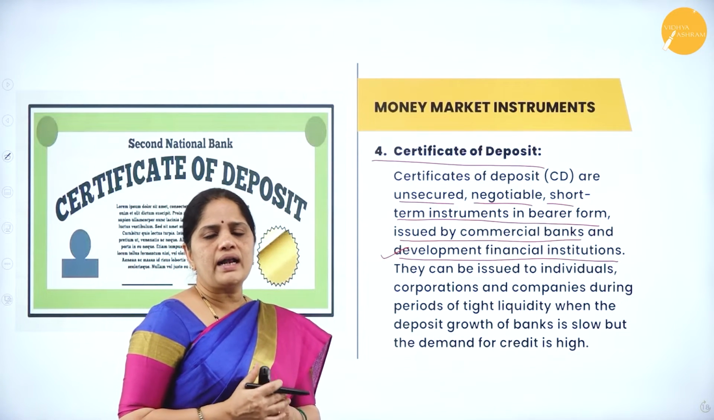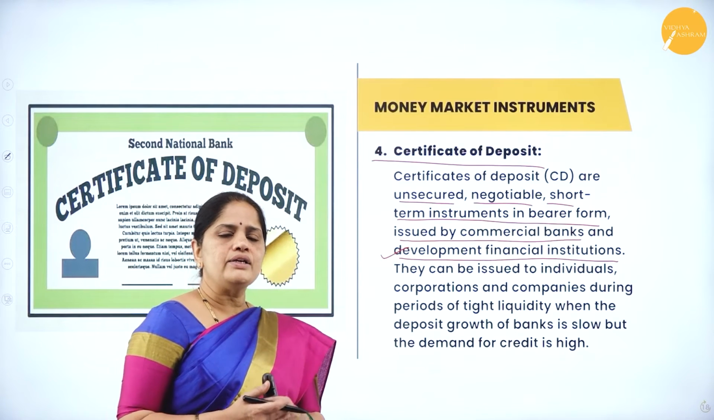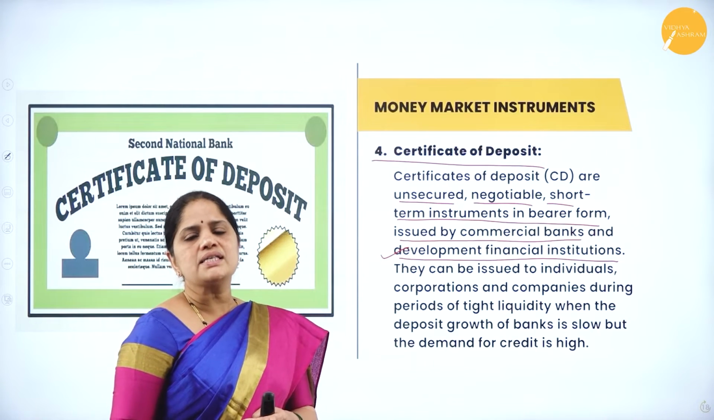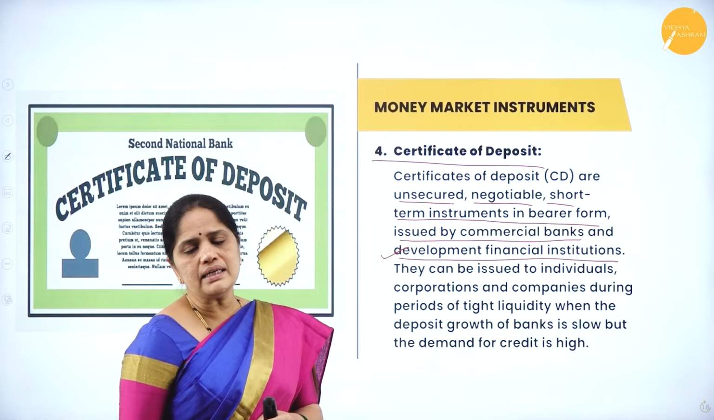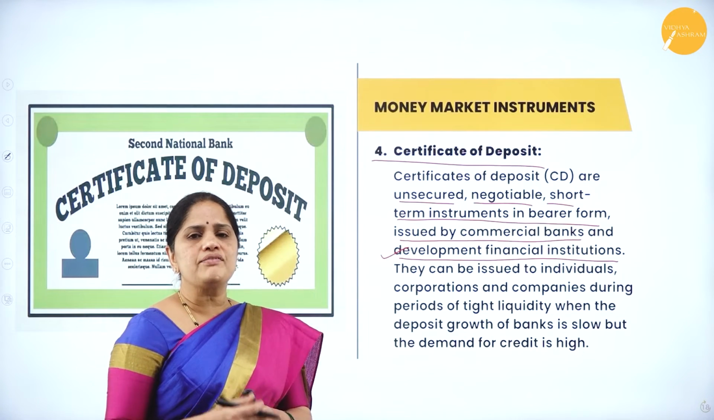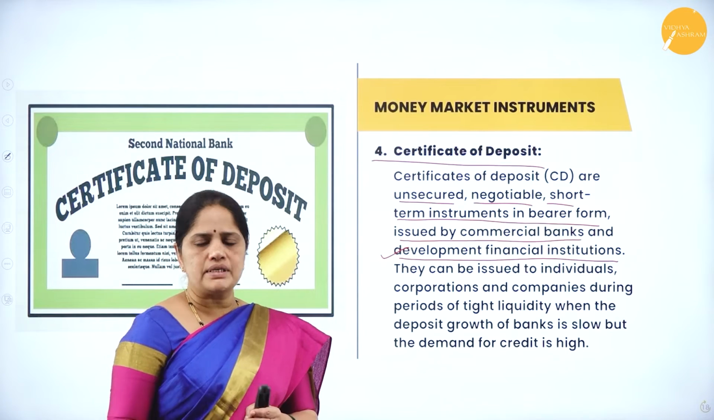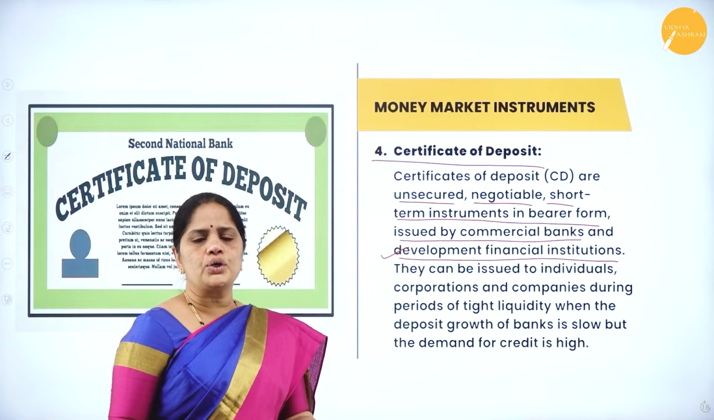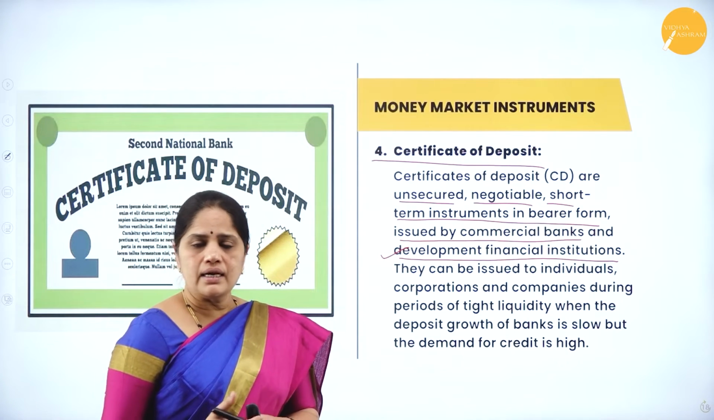If you have 5 lakhs of rupees and you want to put it in a fixed deposit, you can always keep it in a fixed deposit in commercial banks, and then the bank will issue a certificate of deposit stating that such and such a person has deposited this amount of money for a period of 1 year or 2 years or 3 years, depending on the depositor's interest.